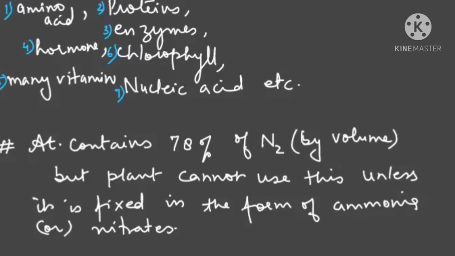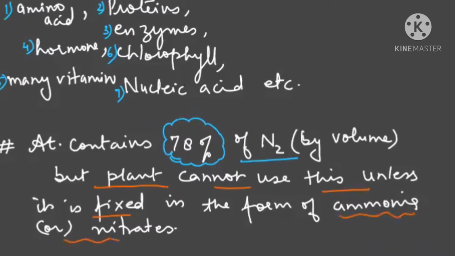Now, the atmosphere contains 78 percent nitrogen by volume, but plants cannot use this nitrogen, okay? Till the time it is not fixed. It should be fixed in which form? Either ammonium ions or nitrate. Then only the plant can use it.